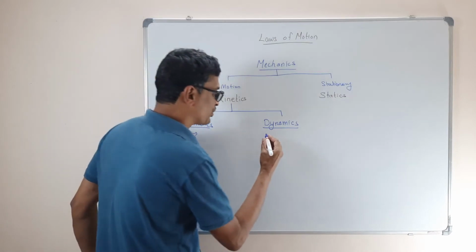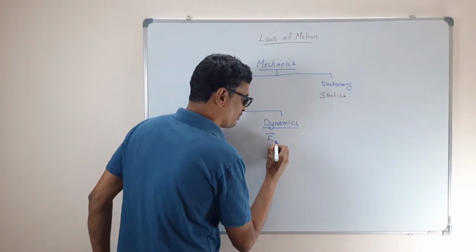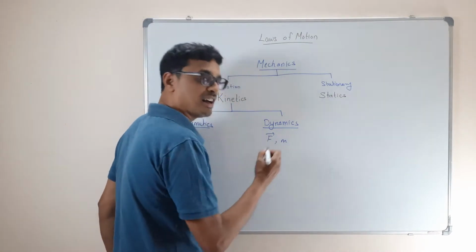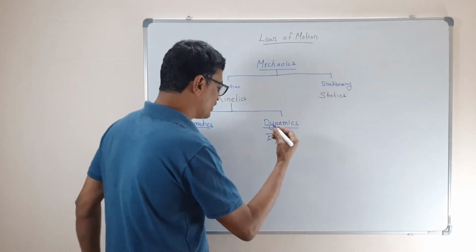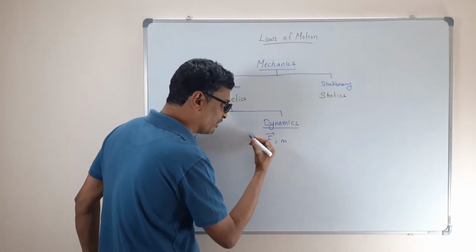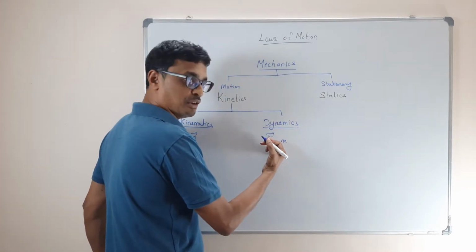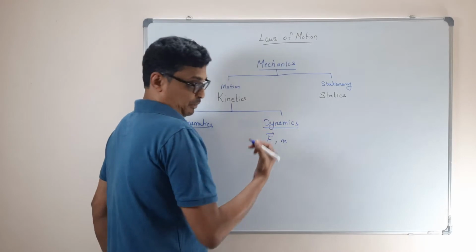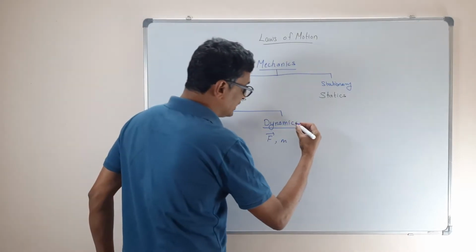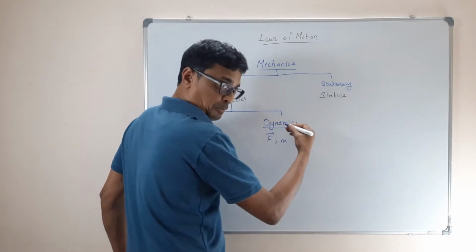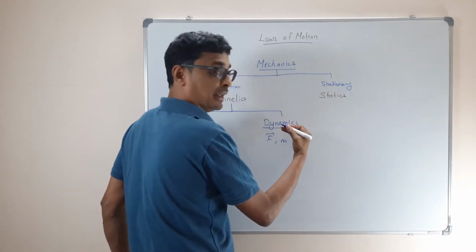So that's what you call force, where you deal with force, mass and other quantities. This comes out to be your dynamics.